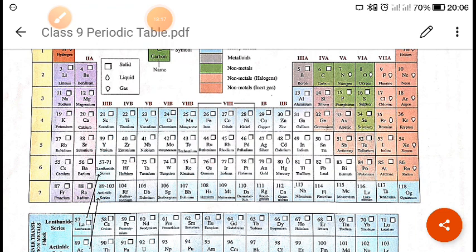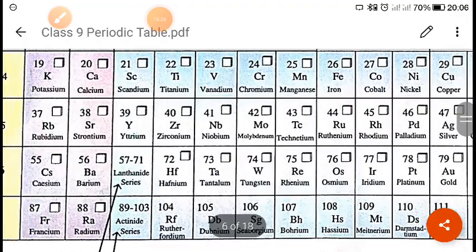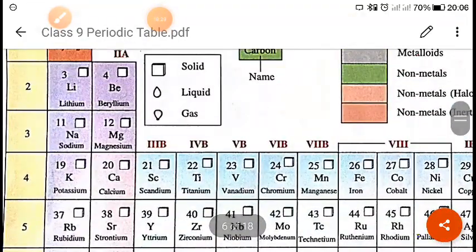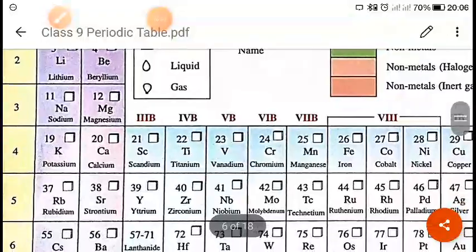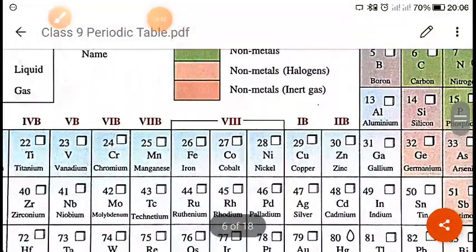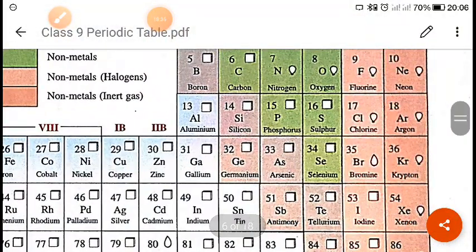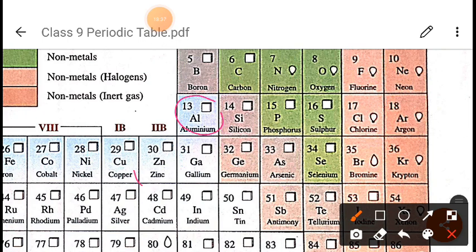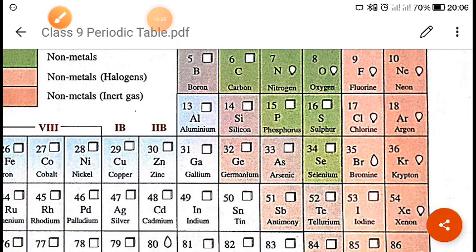Where is aluminium? You see, aluminium is here in the third period. This is the modern periodic table. So this is aluminium.